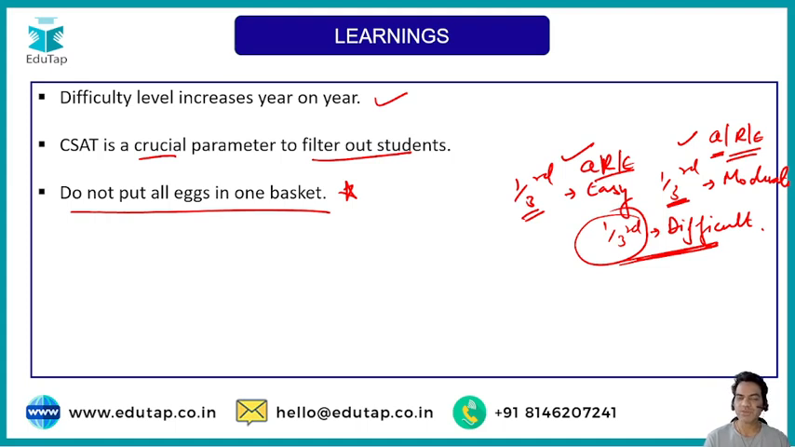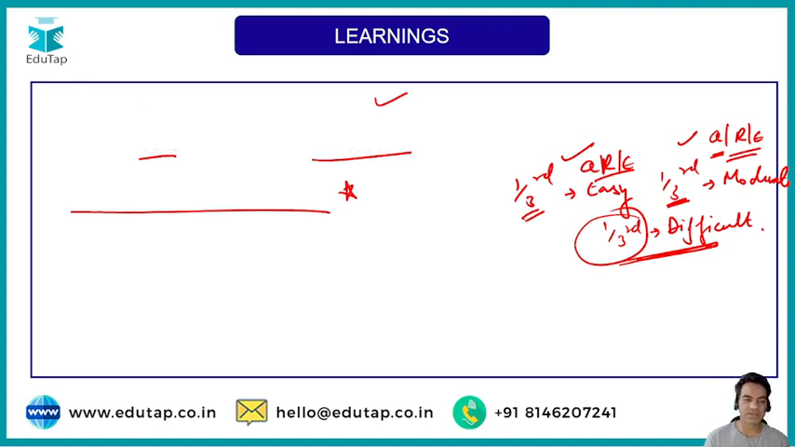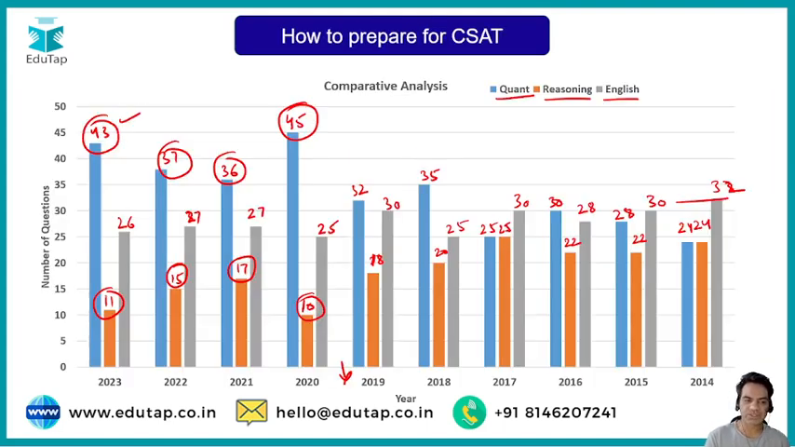Unless you make a sound strategy for your paper, you will not be able to do justice to your exam. So do not put all your eggs in one basket. What I mean is, do not base your strategy on only one subject. It should be balanced between all three. And that is why you see they have started giving so many questions for one topic and so few questions on the other topic.